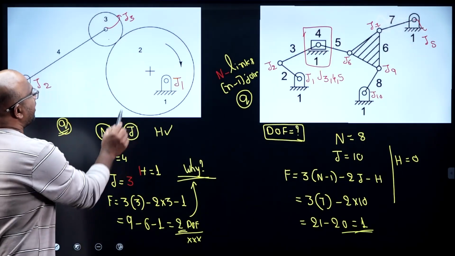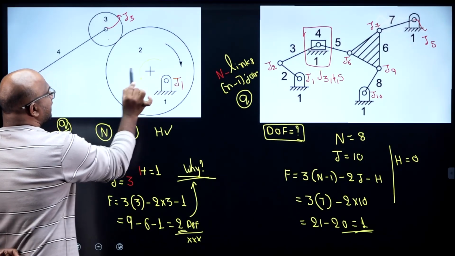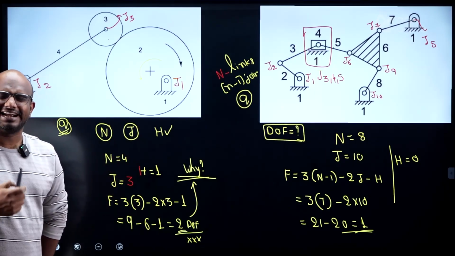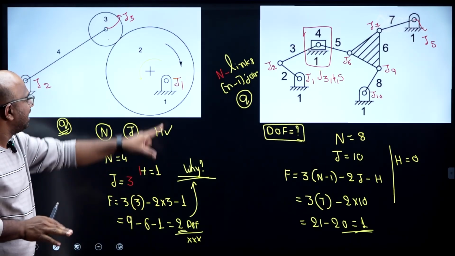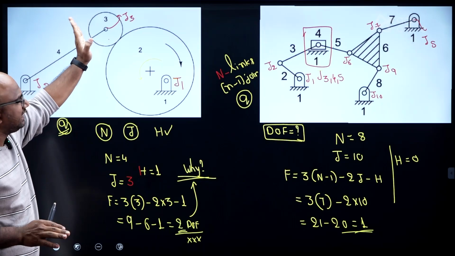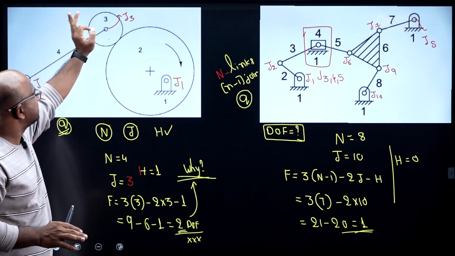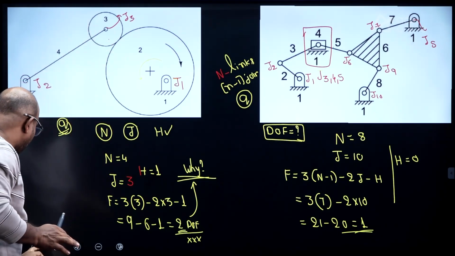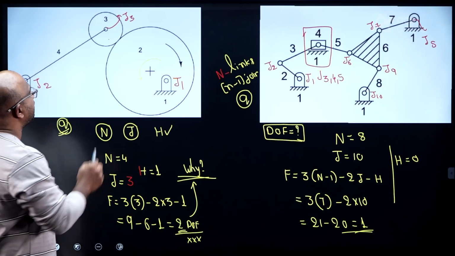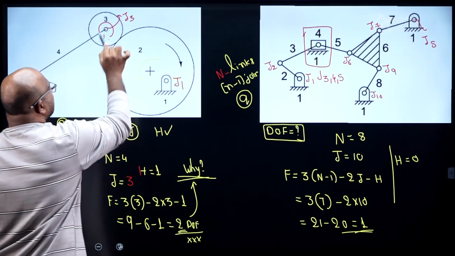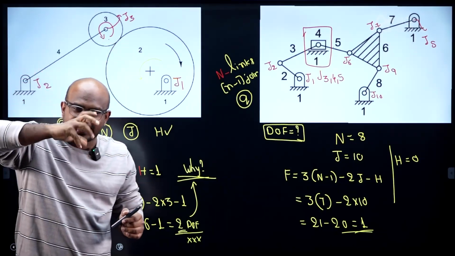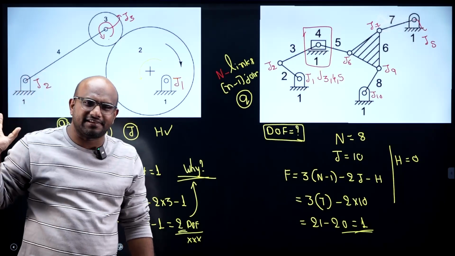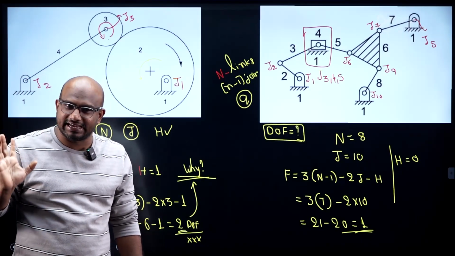Here, if I rotate link 2, will it disturb other links or not? Definitely it is going to disturb, guys. If I rotate link 2, it will definitely disturb the remaining parts. But observe carefully. If I only rotate link 3, will it disturb any other links? No.